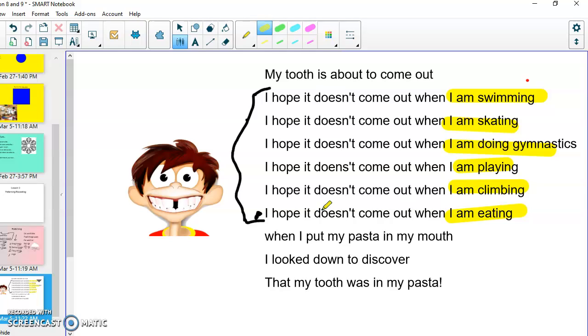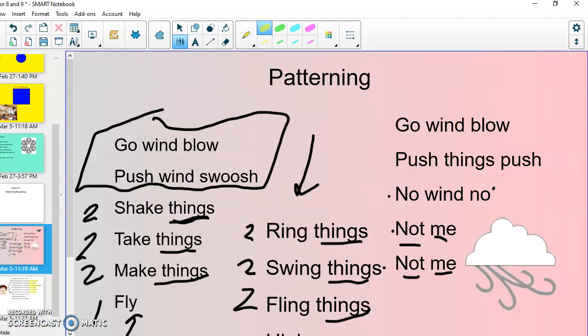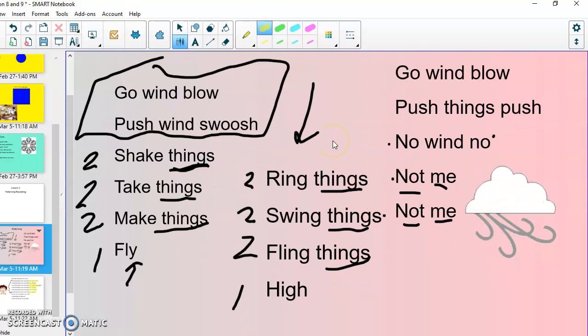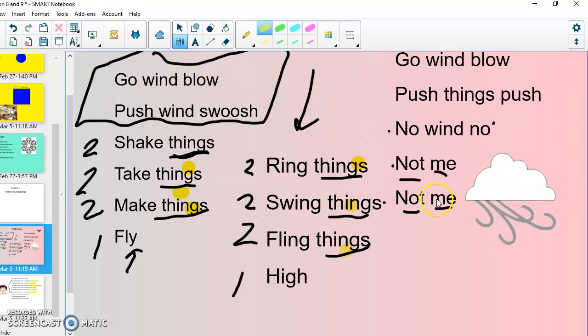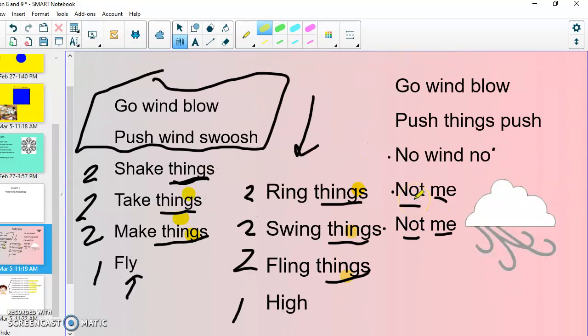And today I want you to see if you can do something like that. And it can be about anything. This one here is about your tooth coming out and afraid of when it would come out. The poem we read first was just about wind blowing and how it would blow things and take things and make things and ring things and swing things and fling things. All right. So it's anything that you'd like to write about, but to try to do something in it that's repeating over and over, a pattern.